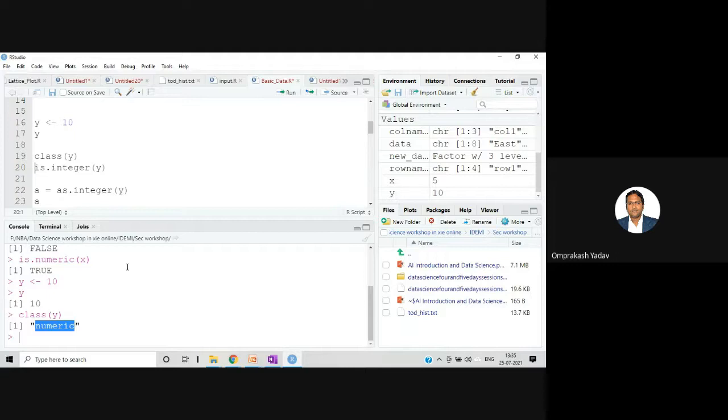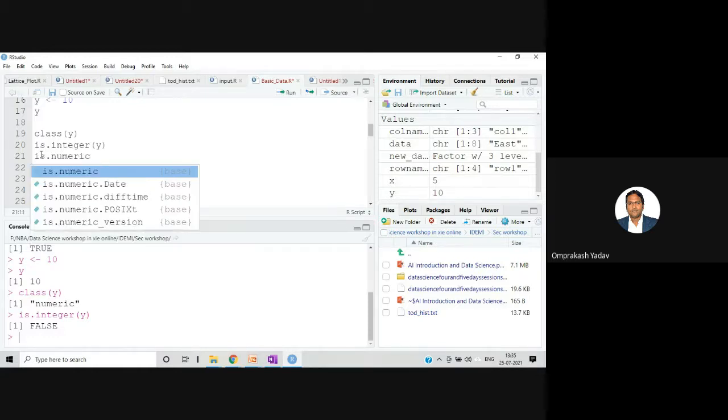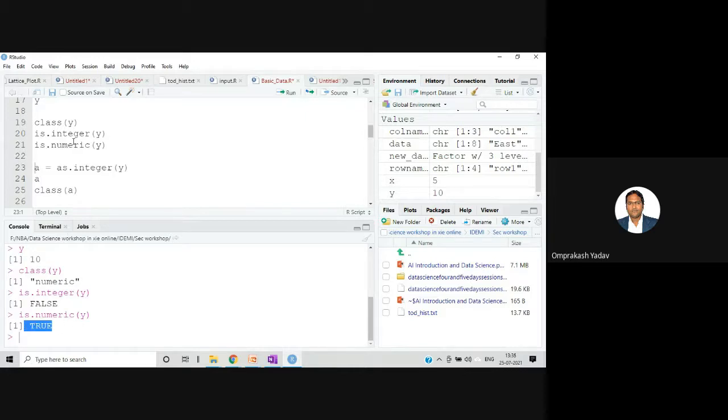Okay. Now I want to check with the is dot integer function. So definitely this is not an integer, right? Because this is a numeric type. So if I fire is dot integer y, it's telling me false. Because if I check is dot numeric and say y, it will give me true. See here, is dot numeric, it's telling me true. So definitely this y is not integer type, it's numeric type. But I want to convert it to integer type.